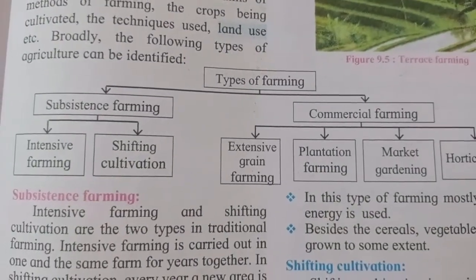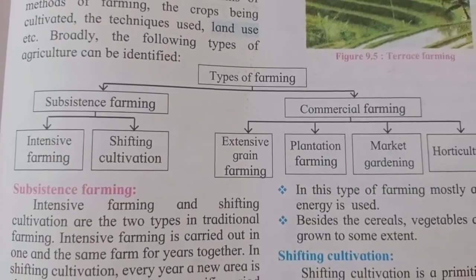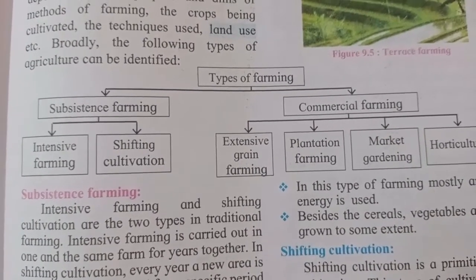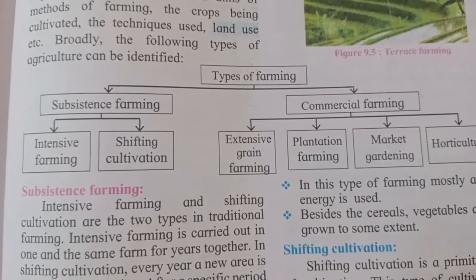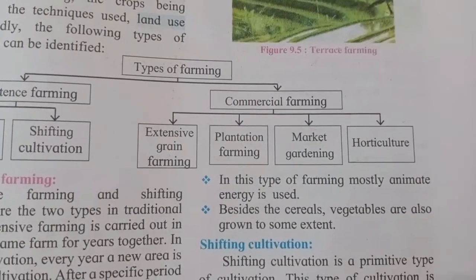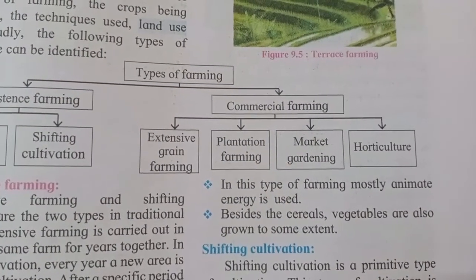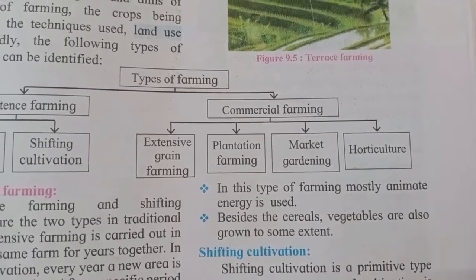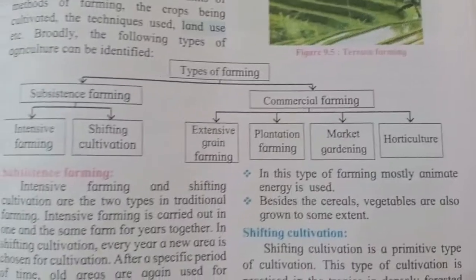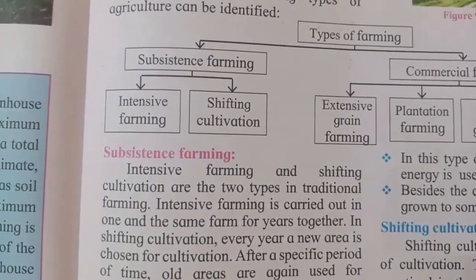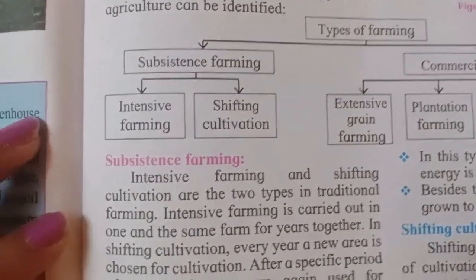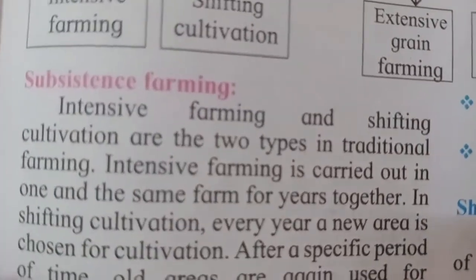The first is subsistence farming and the second is commercial farming. In subsistence farming, we are going to study about intensive farming and shifting cultivation. In commercial farming, we are going to study about extensive grain farming, plantation farming, market gardening and horticulture. But in today's video, we are just going to study about subsistence farming. So let's pay attention towards subsistence farming.